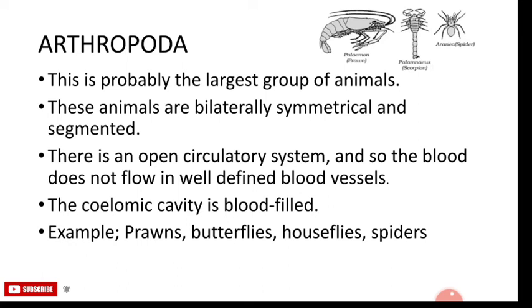There is an open circulatory system, so the blood does not flow through well-defined blood vessels, and the coelomic cavity is blood filled. They have jointed legs, and the word Arthropoda means jointed leg. The examples are prawns, butterfly, houseflies and the spider.